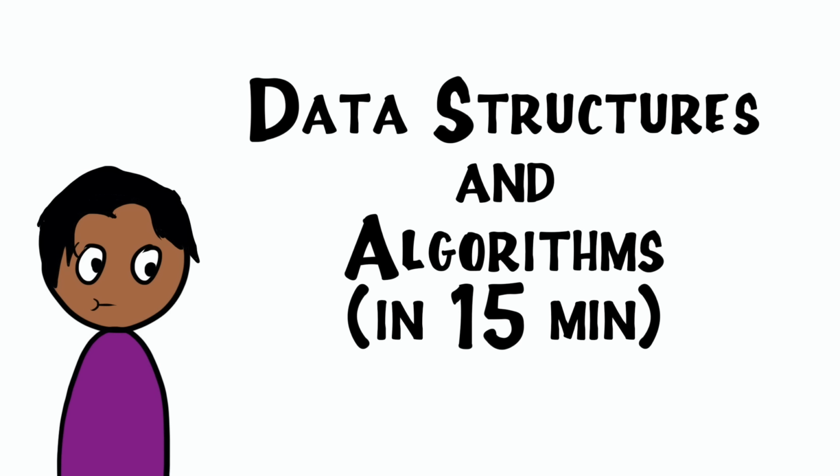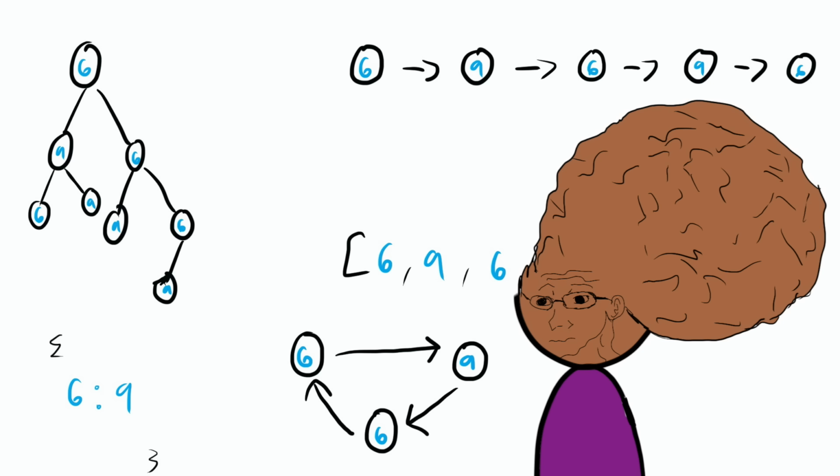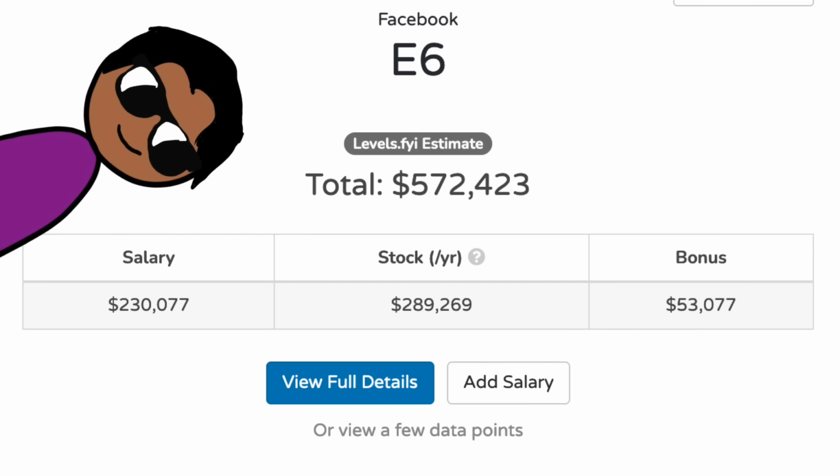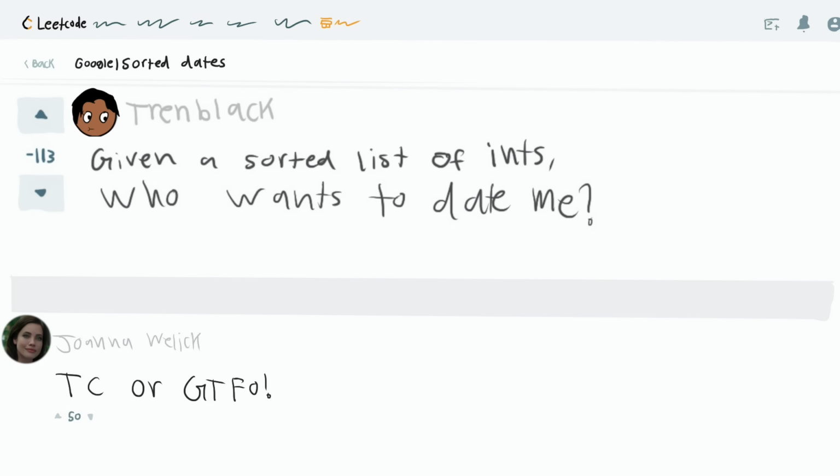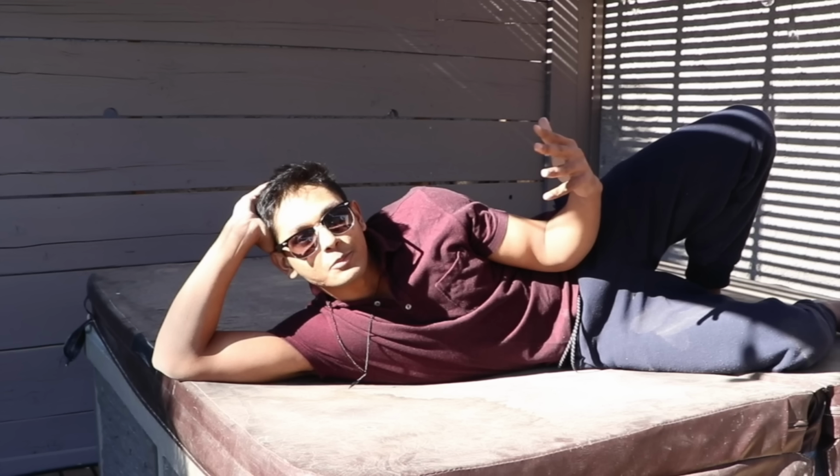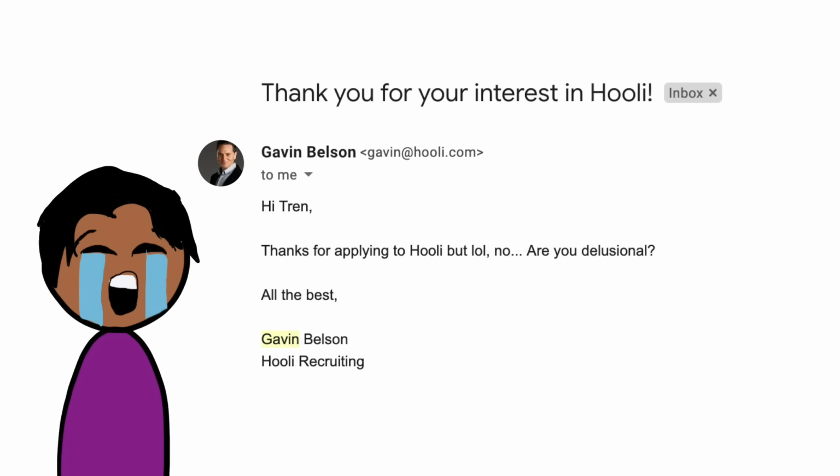Being good at data structures and algorithms is the computer science equivalent of having a six-pack. I mean, everyone assumes you're a genius, you get high-paying offers from prestigious companies, and you even have a high social market value on internet forums. But the journey from leetcode newbie to algo chad is not an easy one. It's filled with frustration and imposter syndrome.